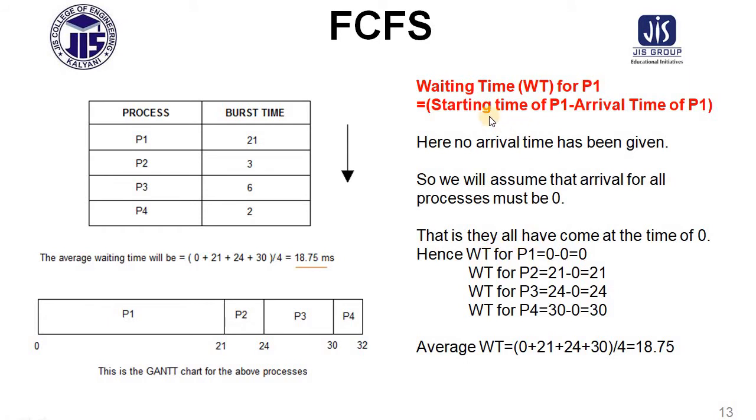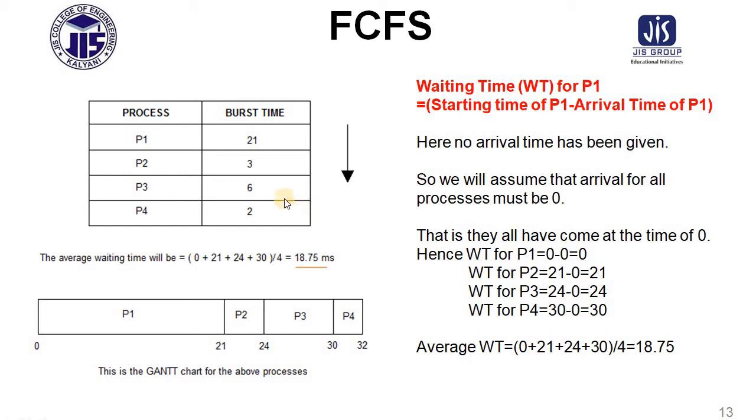So what is the formula of waiting time? The waiting time for process 1 is the starting time of process 1 minus the arrival time of process 1. In this case, process 1 has been started when? At the time of 0. So 0 minus 0 equals 0. Waiting time for process 2: the starting time for process 2 is 21. So 21 minus 0 equals 21.